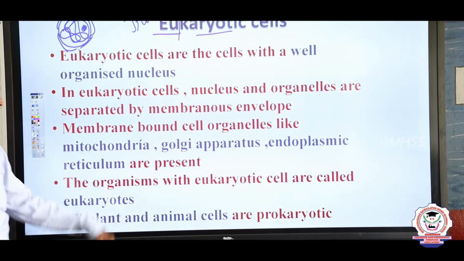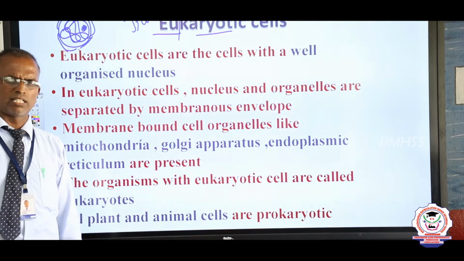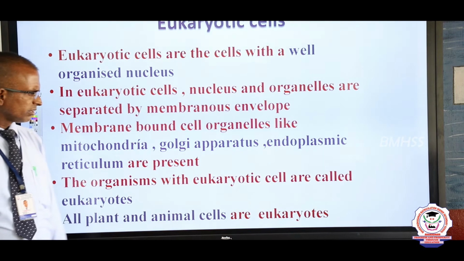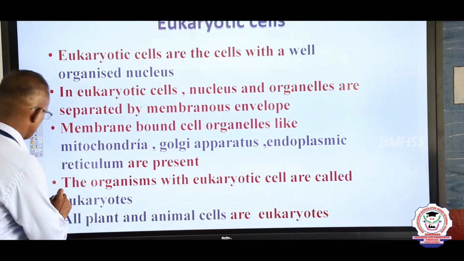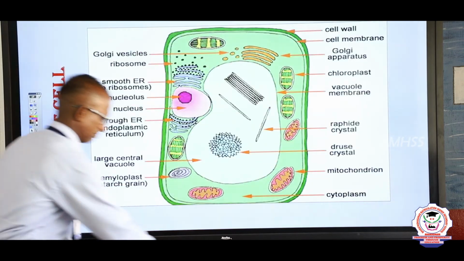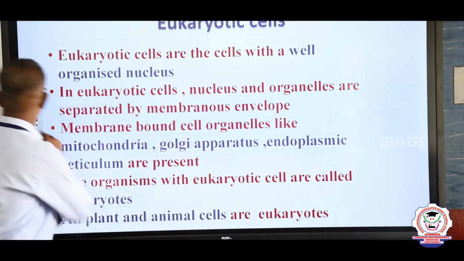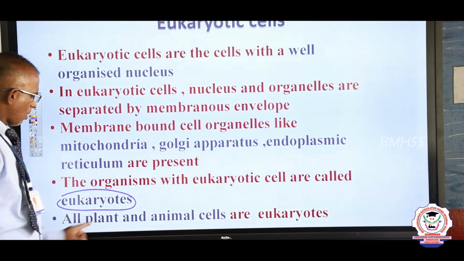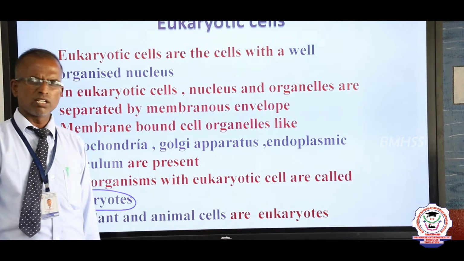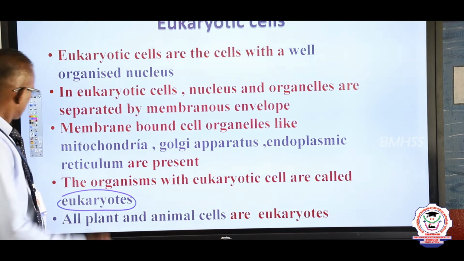The organisms with eukaryotic cells are called eukaryotes. All plant cells and animal cells are eukaryotes.